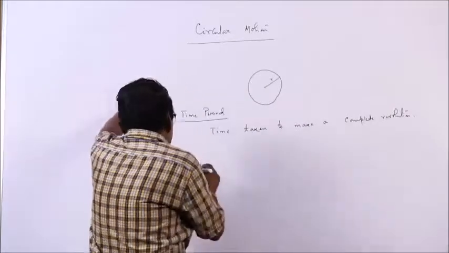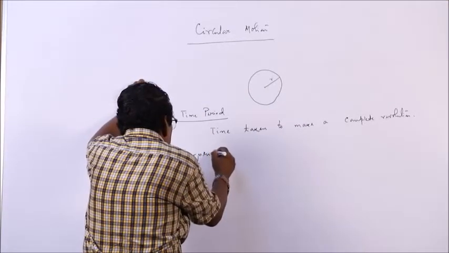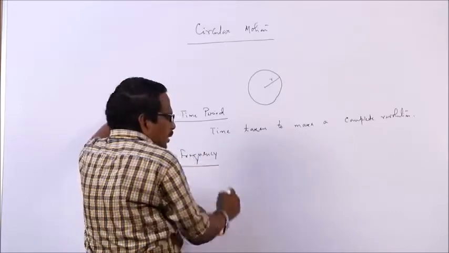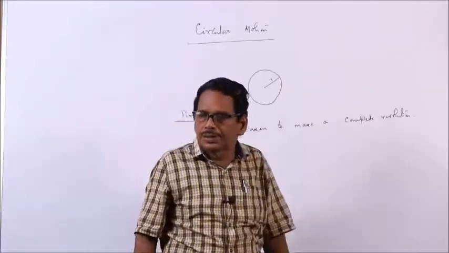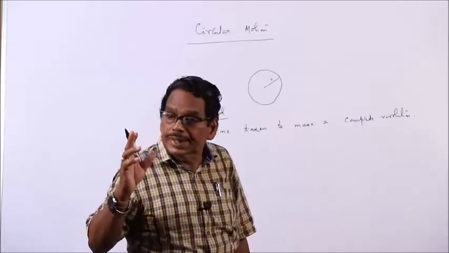Then what is frequency? What is the meaning of frequency? It is the number of complete revolutions made per second.